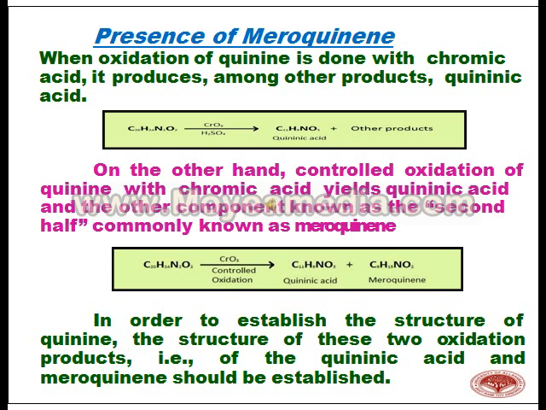Quinine on oxidation gives quininic acid, and on controlled oxidation gives meroquinene along with quininic acid. So these are the 2 products which we get on oxidation of quinine, and the complete structure of quinine can only be established when we establish the structure of these 2 components.